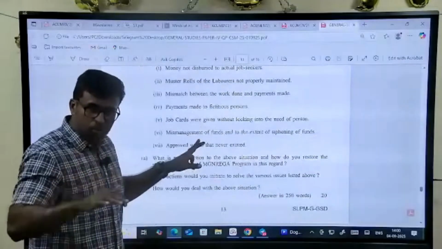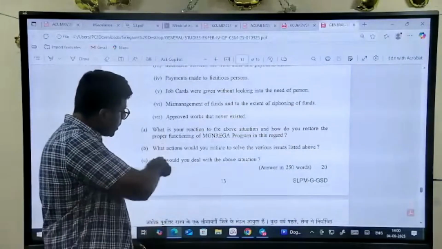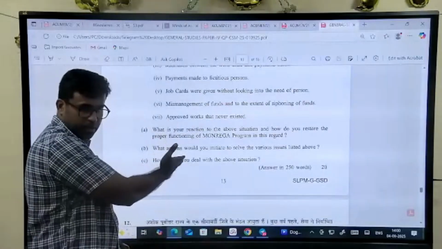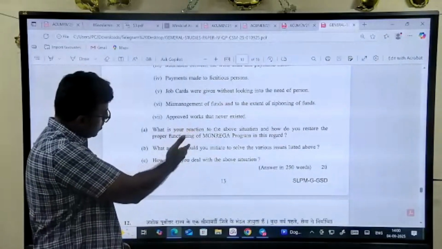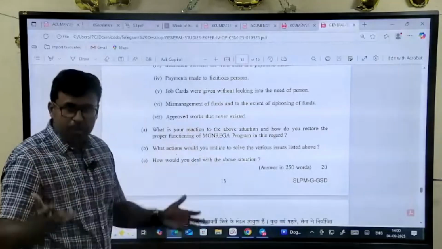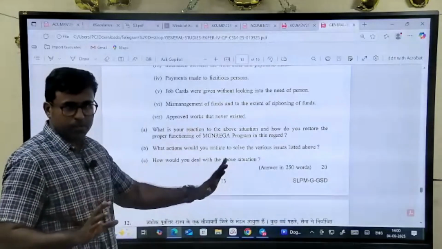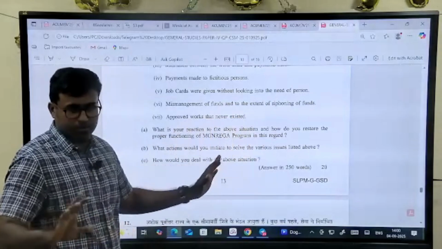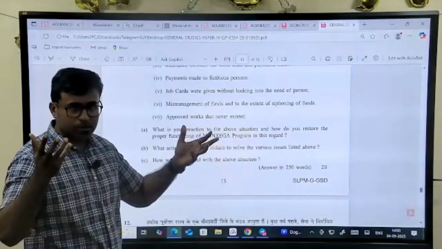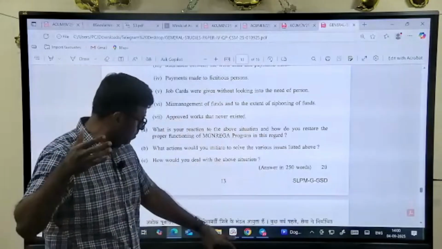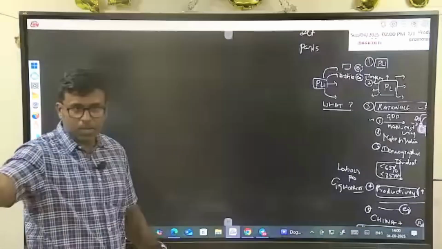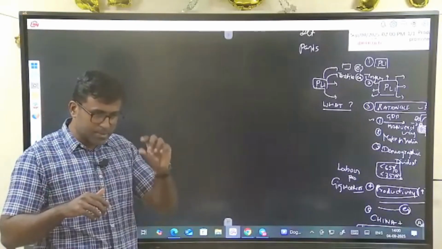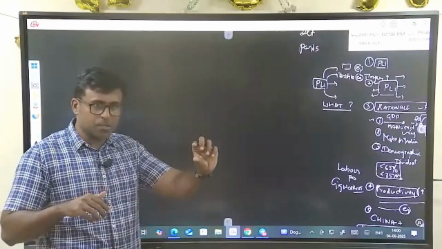If we don't do that, in the hall we cannot differentiate these 3 things. Chance it appears the same thing. What is your reaction to the above? What action? Same thing people have written: E-governance, transparency improvement, accountability improvement. That is not the answer. That is something we can write in a test batch. But the answer is, how would you as an officer rectify these mistakes?